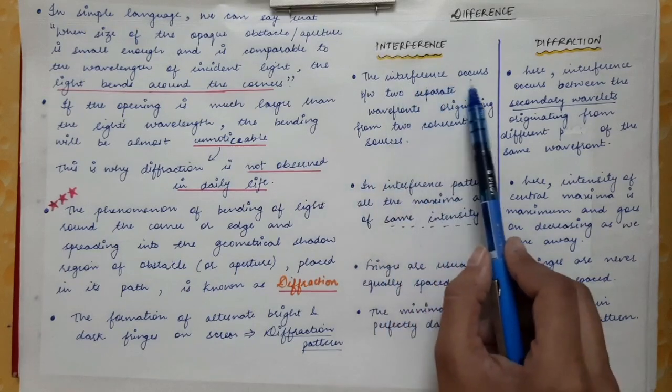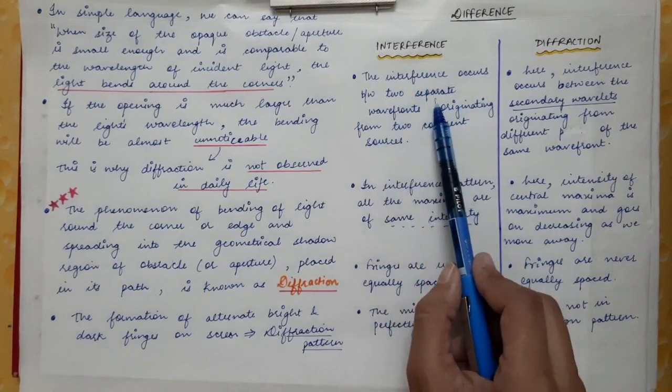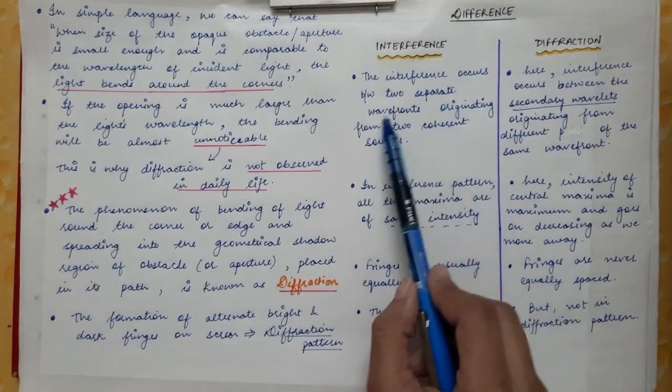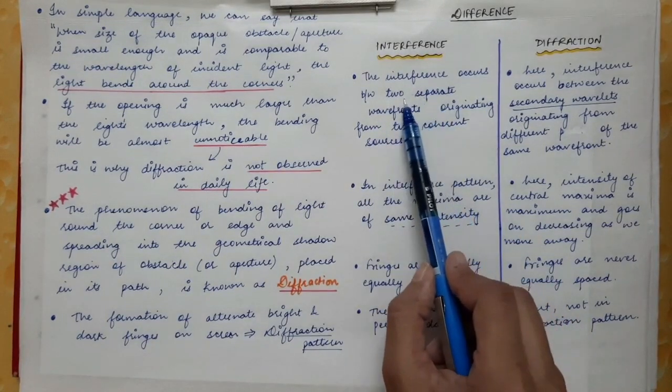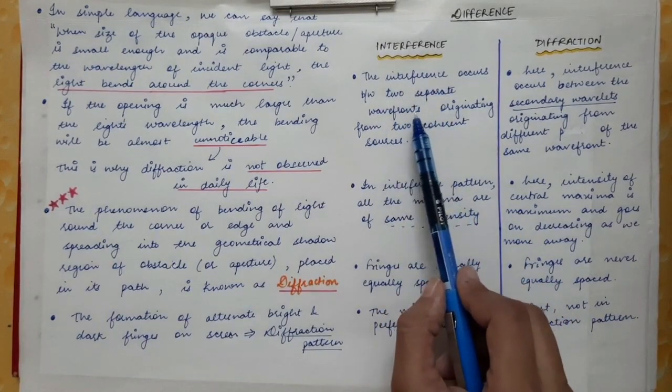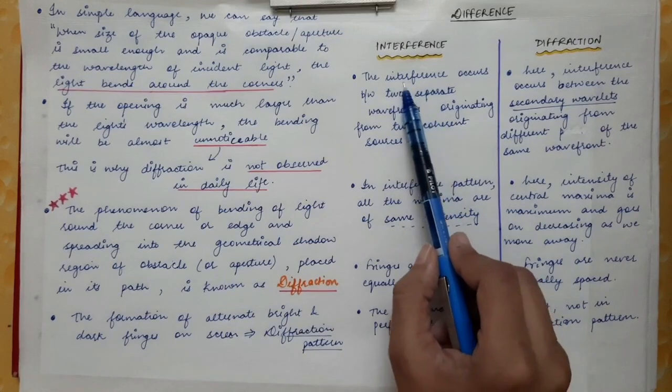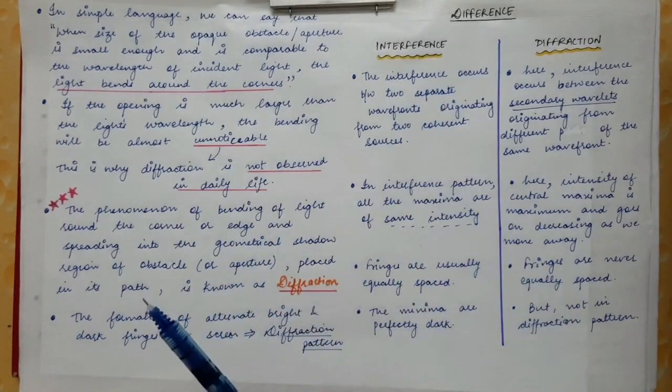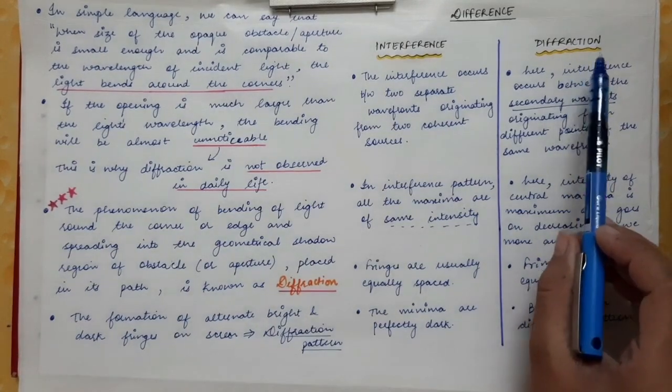So interference occurs between two separate wavefronts. Two separate wavefronts are present, and they superimpose with each other, and interference is observed. On the other hand, what is diffraction?